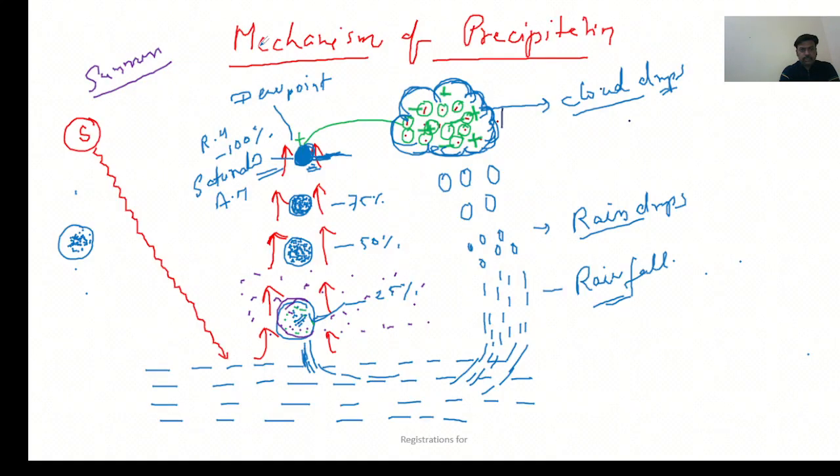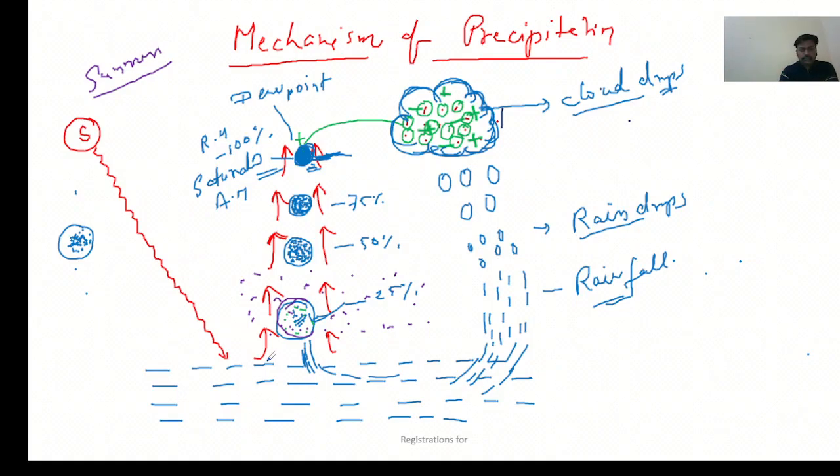In the context of the mechanism of precipitation, the first step is insolation. Insolation means heat is required. You can see here the sun is heating the ocean.